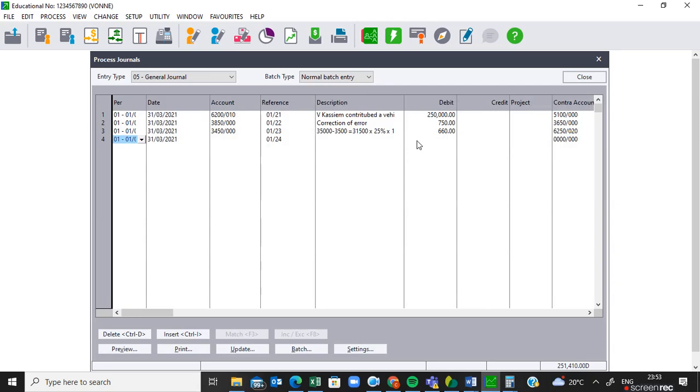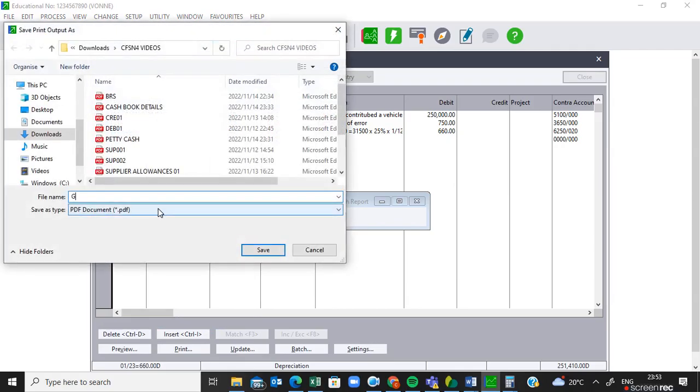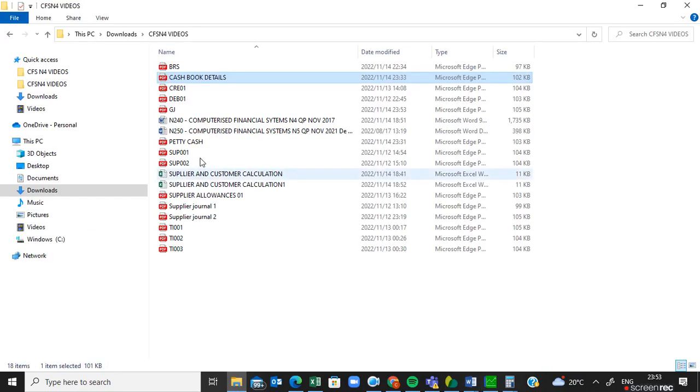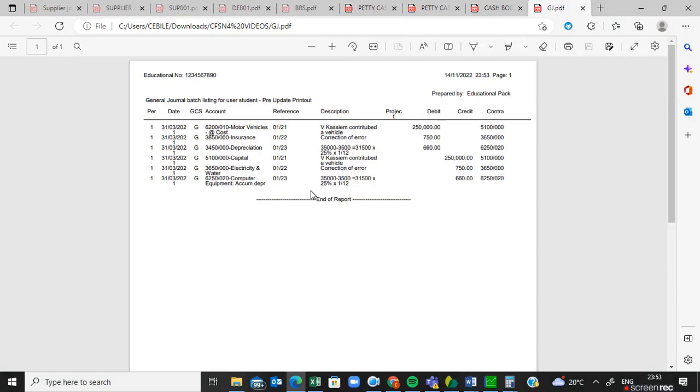Once you are done with this, you print with contrast. All right, I'm going to save it here and call it GJ. And this is how it's going to look when it's printed. You have your periods and the dates this side, your accounts that are debited, your referencing, your description. You only put the amount on the debit side, but because we have put the contra account here, it will now show which accounts were credited.